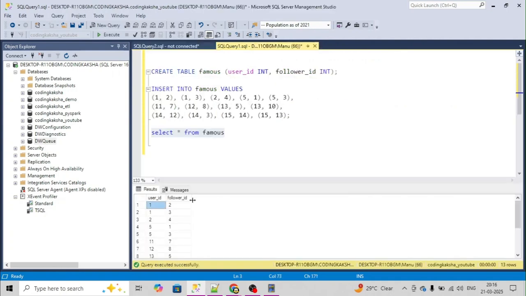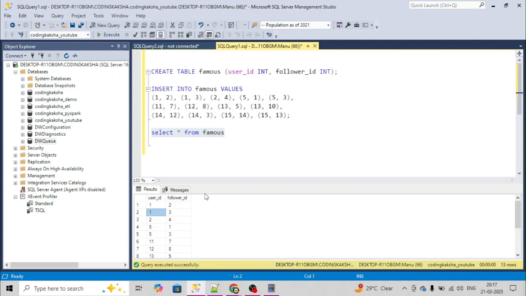So while finding the total number of followers on the platform, if 1 is a user, then 2, who is following 1, is also a user of Facebook. We have to include 2 as well. A few users might not have followers, so they are not mentioned in the list, but we have to consider them as well, since they are users of Facebook.